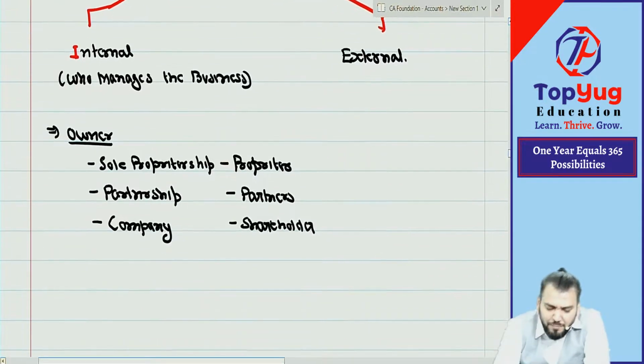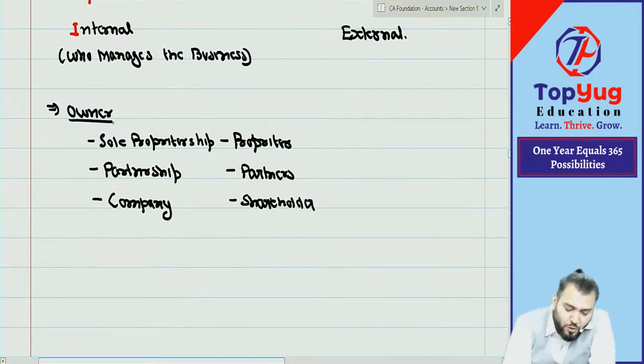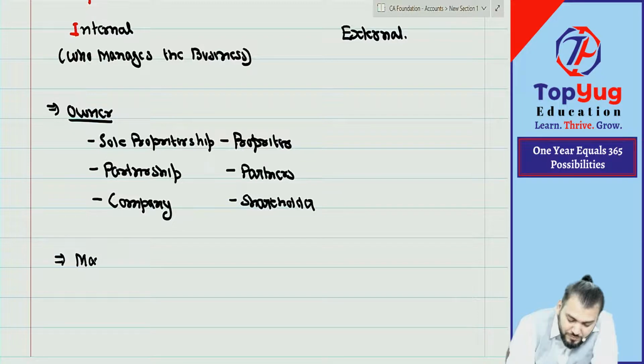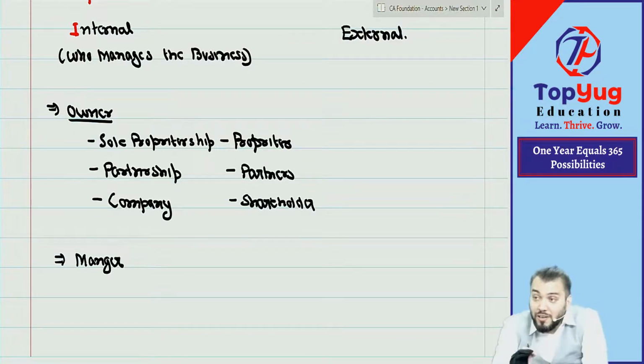Second, sometimes what happens? With the owner, we also appoint a manager who will manage the business. That means he will also be an internal part of the business, an internal user. Without a manager, we cannot run our business.